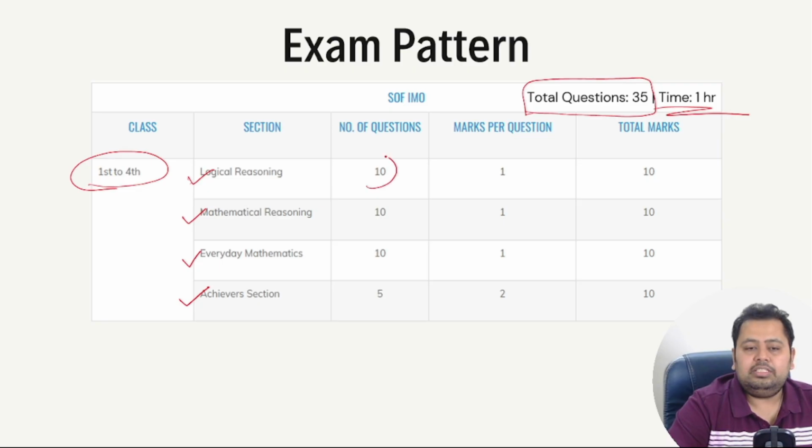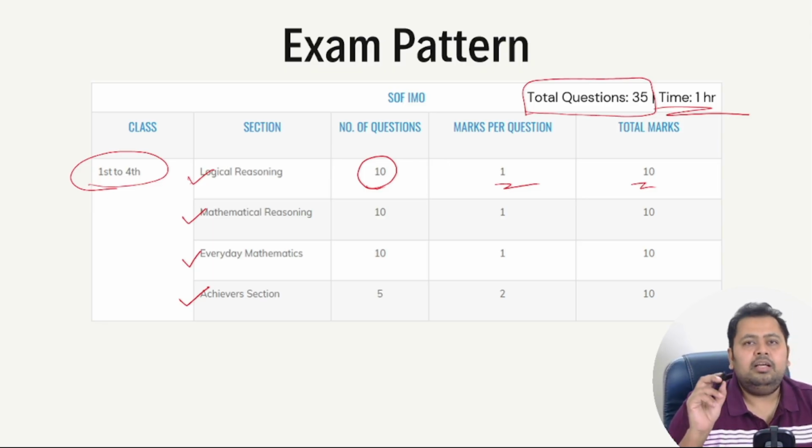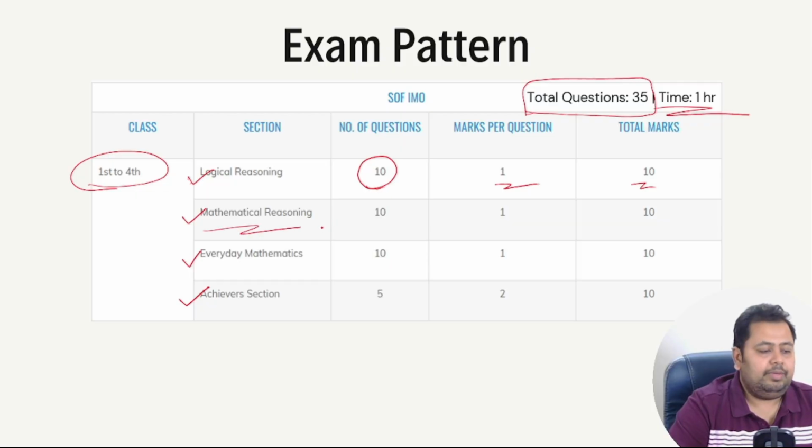The number of questions in logical reasoning is going to be 10, and marks are 1 mark each. Mostly pattern-based questions, very easy logical reasoning questions. Again, this is not really time-consuming and it will be very easy for your child to answer these questions. Then you have section 2, that is mathematical reasoning.